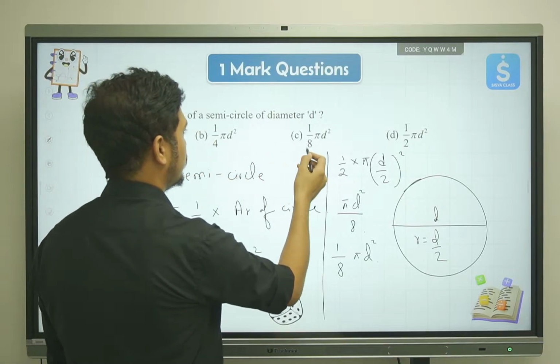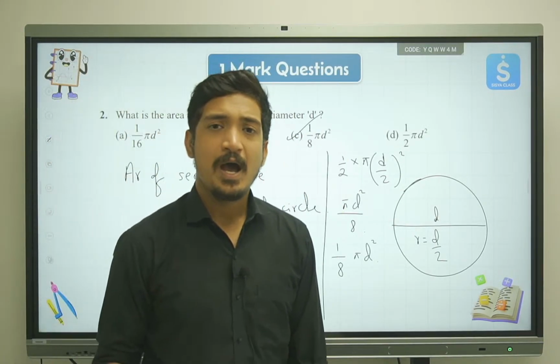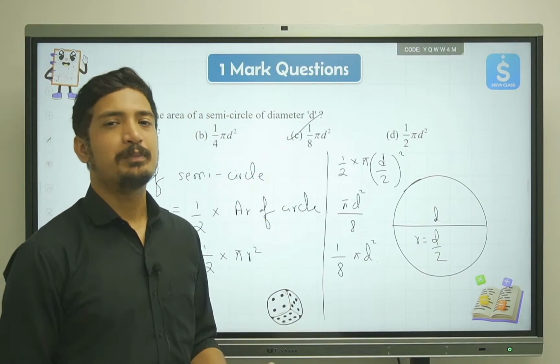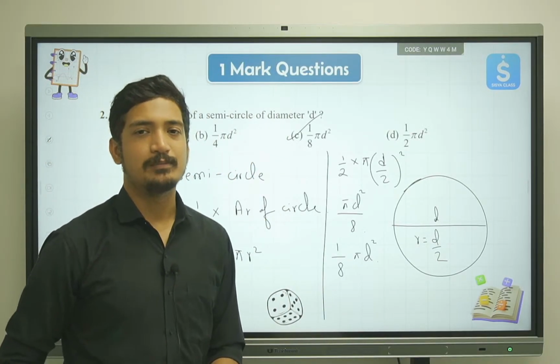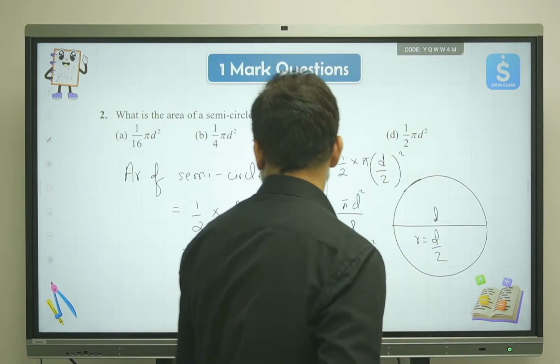Not this one, not this one. Option C is the correct answer over here. Okay, I hope this is clear to all of you. Very simple questions. We don't need to spend too much time in solving MCQ questions. Okay, let's move ahead to the next part.